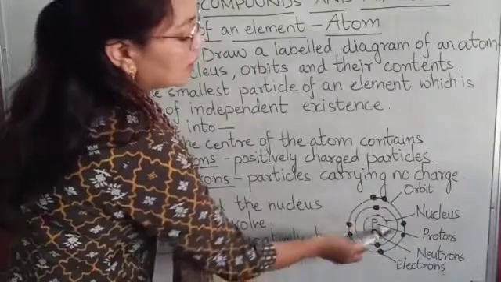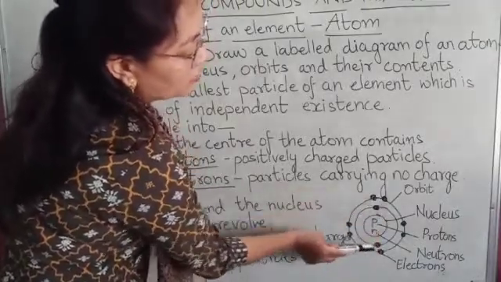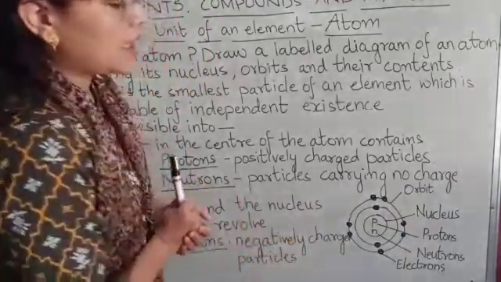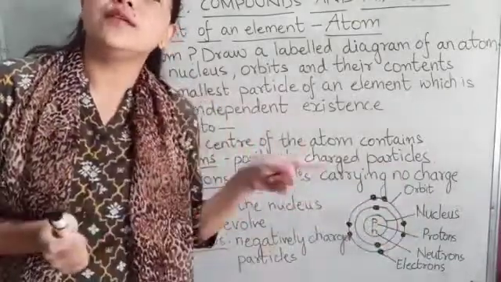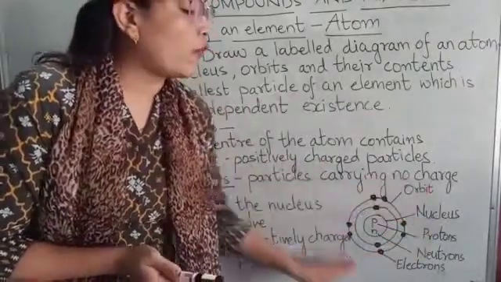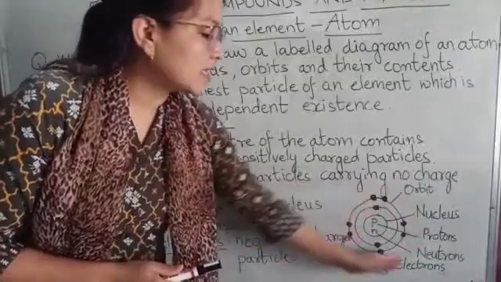These are the orbits and these are the electrons. Electrons are negatively charged particles. Just like planets revolve around the sun, the same way electrons revolve around the nucleus in fixed paths, which are these orbits.